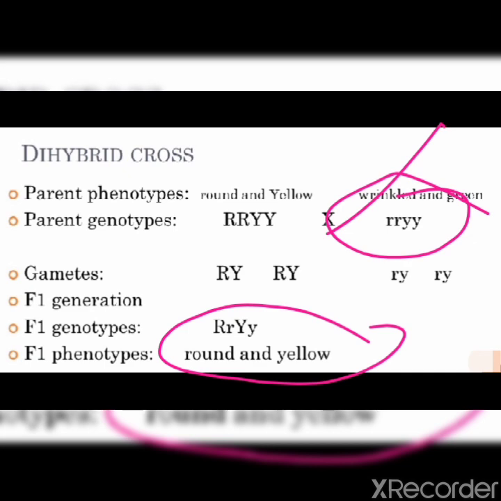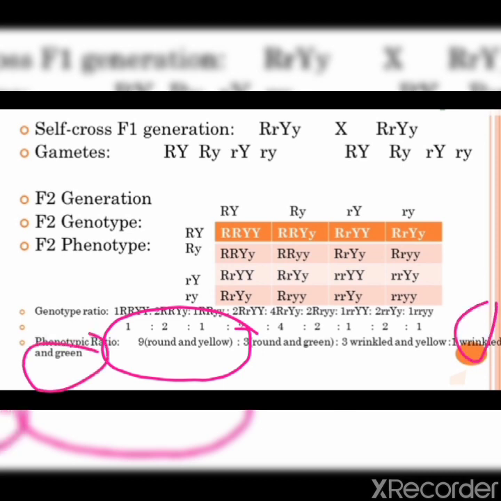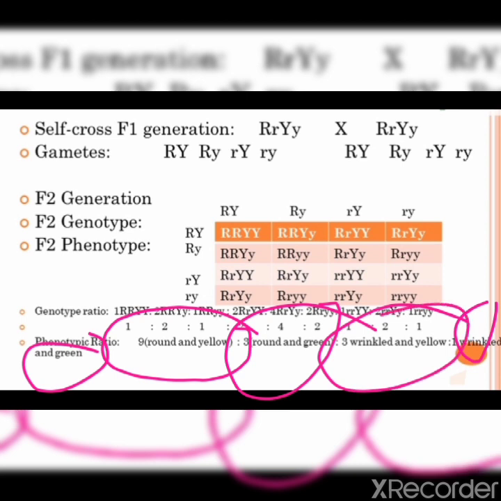But in the F2 generation, he again got the round and yellow and also wrinkled and green, which was recessive in the F1 generation. Clear? And also he got the hybrid forms, that is round and green and wrinkled and yellow. These two were hybrids. Clear?